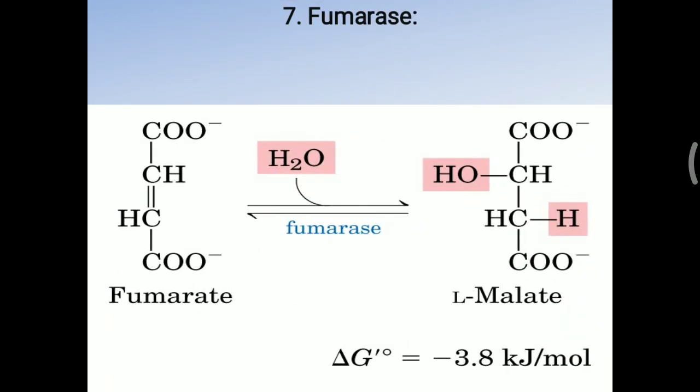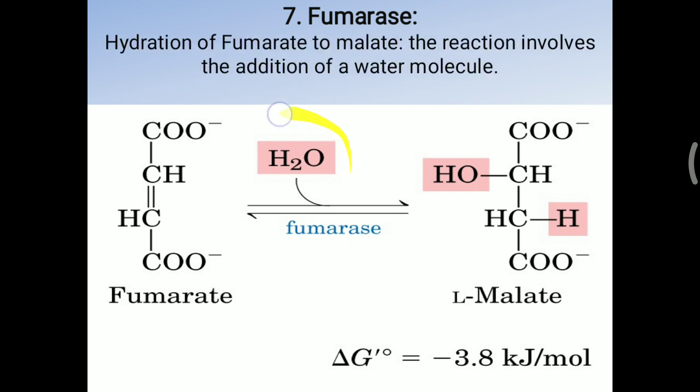Next, fumarate is converted into L-malate. For that, the enzyme fumarase is needed. During that time, an H2O molecule, so hydration of fumarate, will lead to the formation of a malate molecule. The reaction involves the addition of a water molecule. Only L-malate is generated in this fumarase reaction.